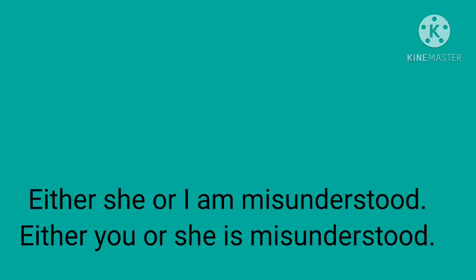For example, either she or I am misunderstood. Here with I, because I is the nearer subject, that's why we have used am. I am misunderstood. In the same way, if I write either you or she, then she is the nearer subject, so I will use is. She is misunderstood.